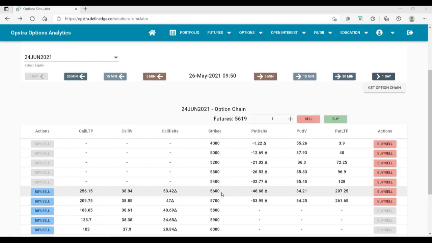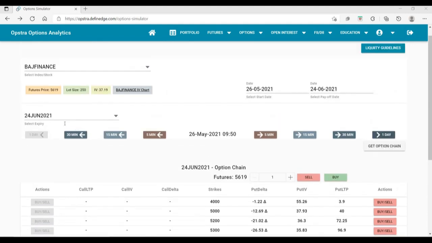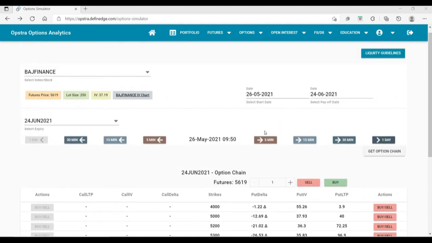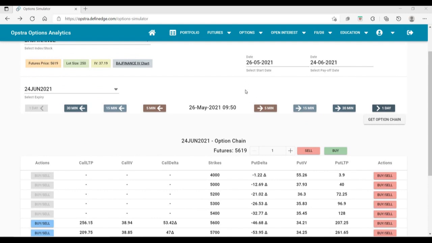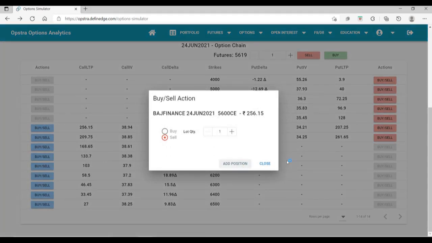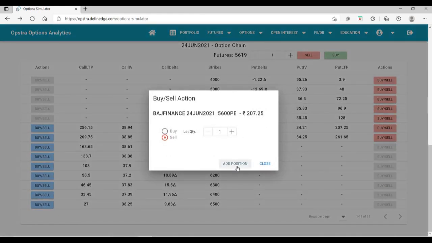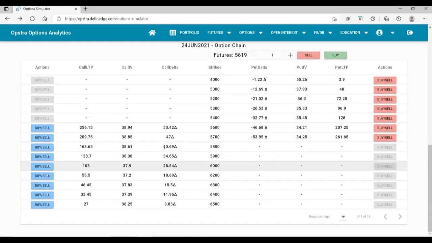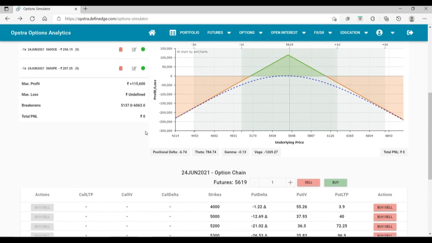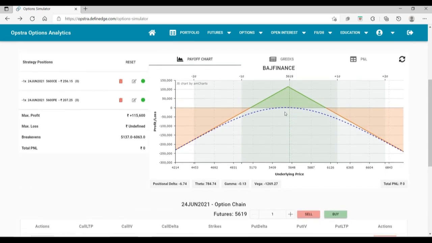Now let's look at how we can implement these ideas that we have learned. So I'm going to Opstra simulator. I'll try to put in a position in Bajaj Finance. So it's June expiry. Let's say, what if we sold a straddle on 26th of May, and Bajaj Finance is trading at around 5600. So we sell a 5600 straddle and we receive a credit of about 463, 464.